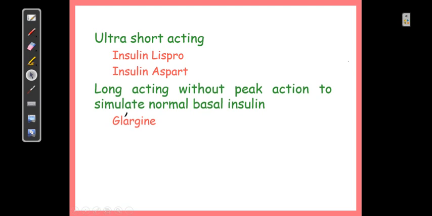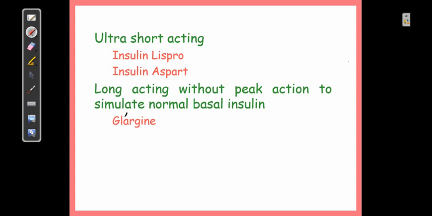Long acting insulin without peak action, which stimulates the normal insulin, is a very famous formulation called glargine. Why is it famous? Normally, when you have type 1 diabetes, 70 to 80% of cells are destroyed, and when you start giving exogenous insulin, the body will solely rely on the exogenous insulin.